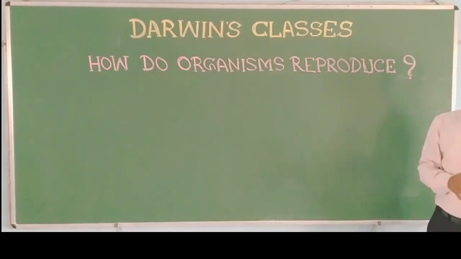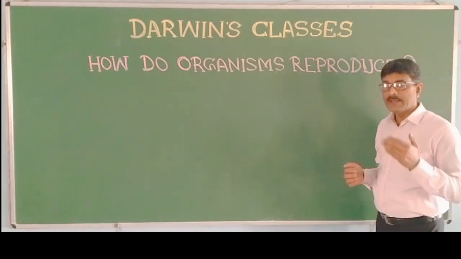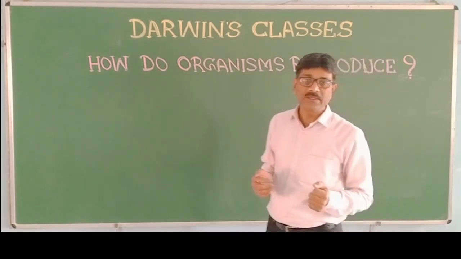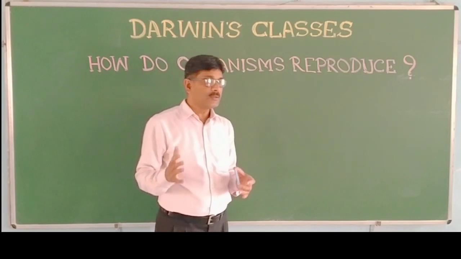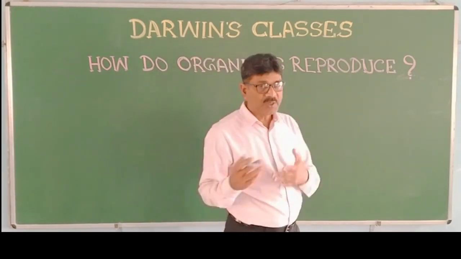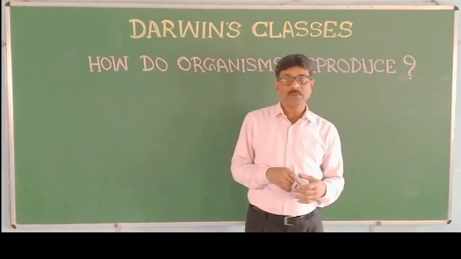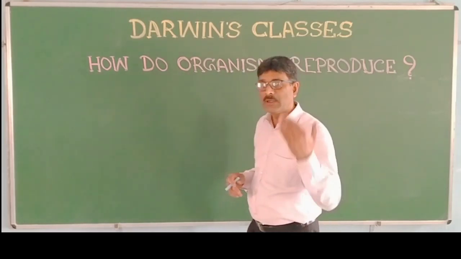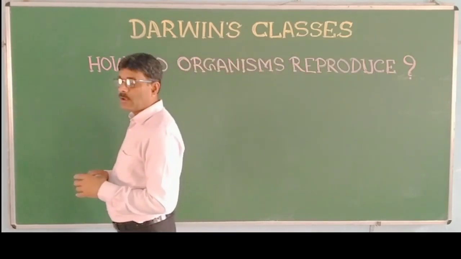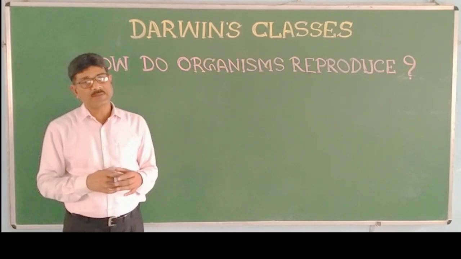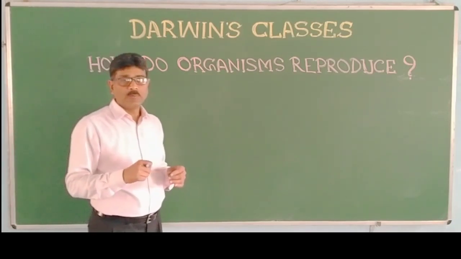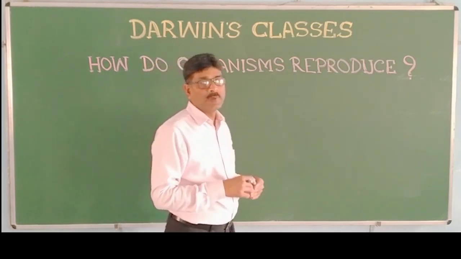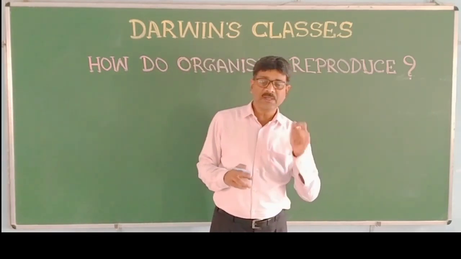First of all, let me recall that in our previous chapter, life processes, we dealt with nutrition, respiration, circulation, excretion, control and coordination. All these life processes are essential for maintaining life, because for remaining alive, all these life processes are a must.